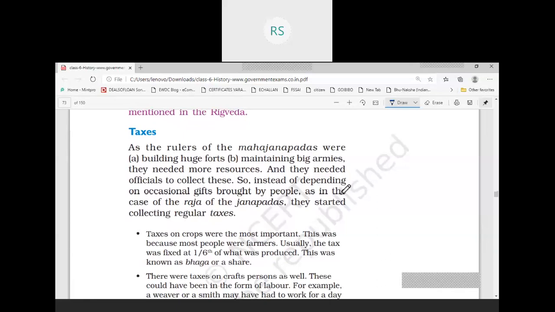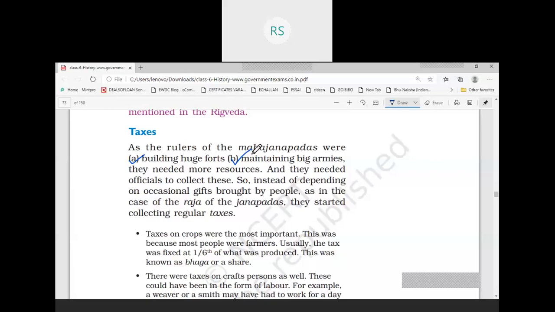From where will this salary be given to the soldiers? There will be need of money. Both these activities, building huge forts and maintaining big armies, required money. Without huge amounts of money, the ruler cannot do all these things. So how was this problem of money solved? It was solved by levying taxes on the people.